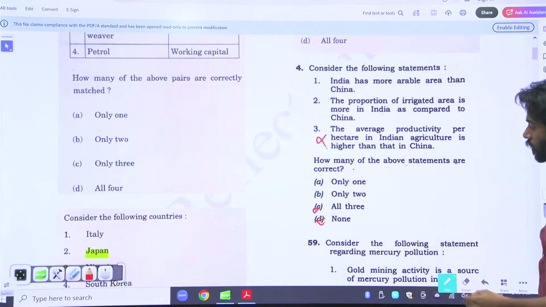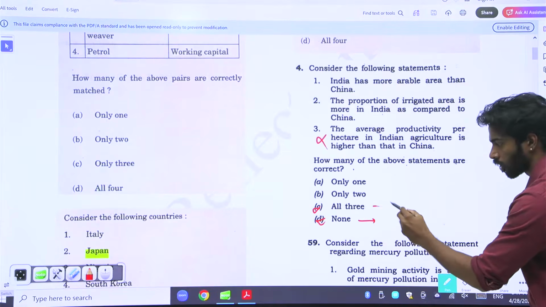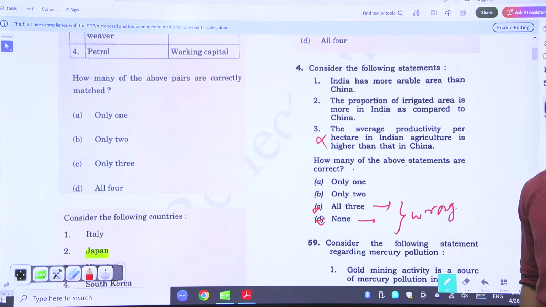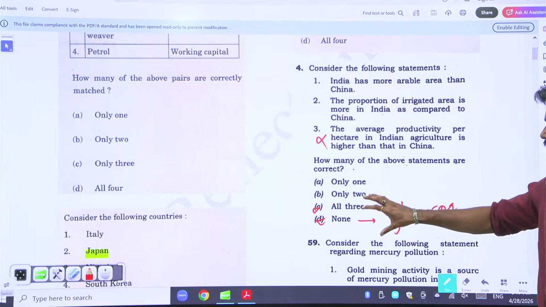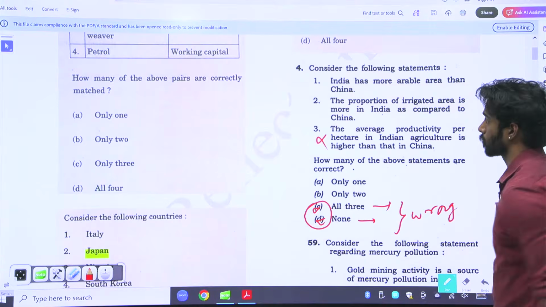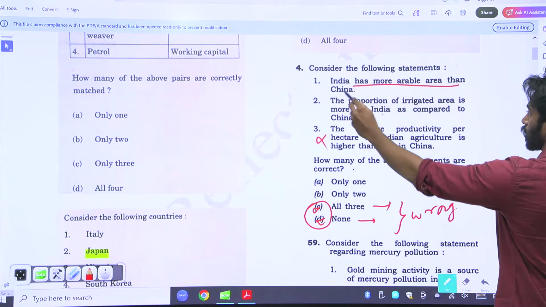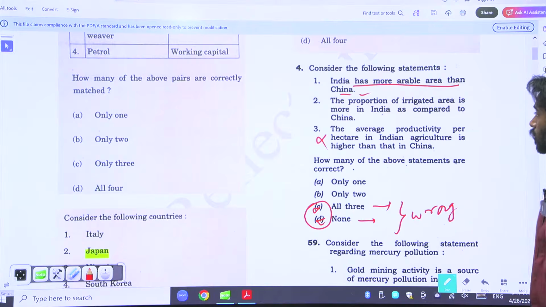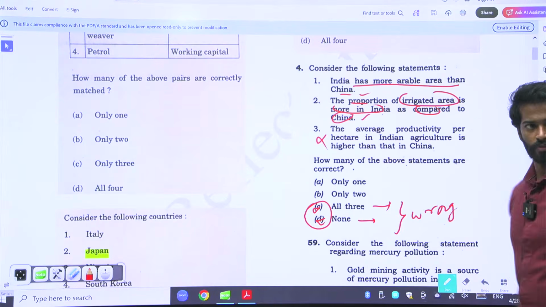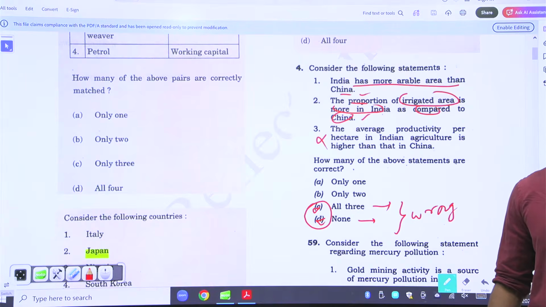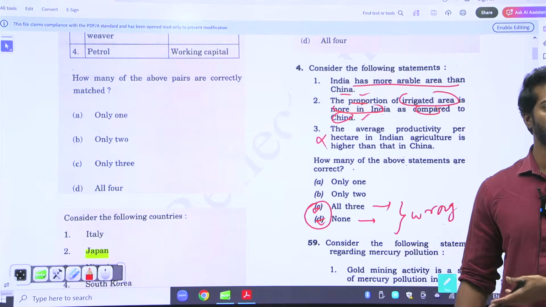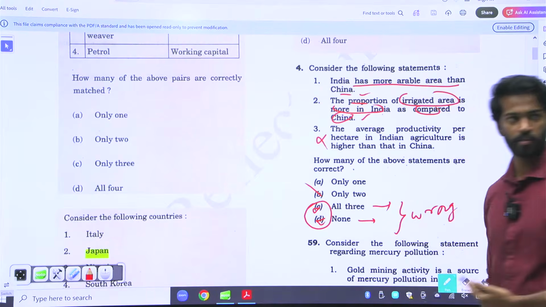And the other trick is that whenever none of the above is given or all 3 are given, usually these 2 are wrong. Right? Whenever the options have all 3 and none, it is usually wrong. Okay. So we remove these 2 options. India has more arable area than China. Yeah. Proportion of irrigated area is more in India as compared to China. True. We have the highest amount of groundwater consumption. Where is the groundwater going? Irrigation only. So the highest amount of irrigated area is India only. Based on that, the answer is B, 2 only.